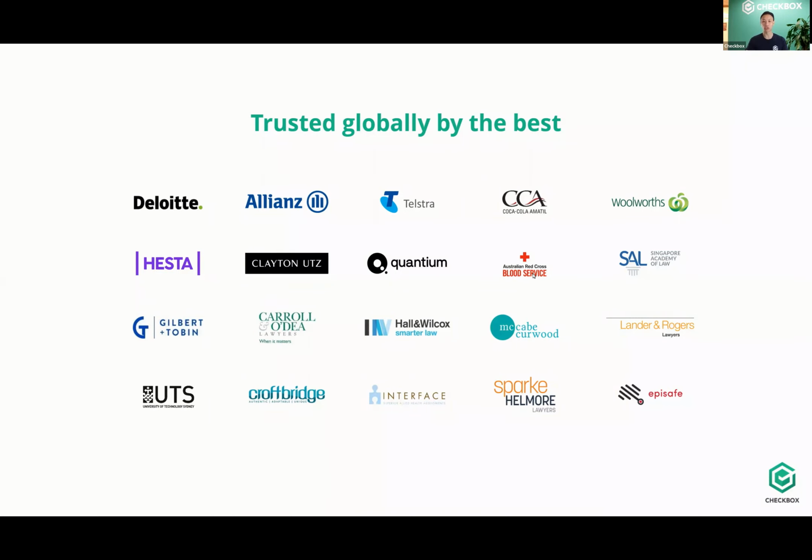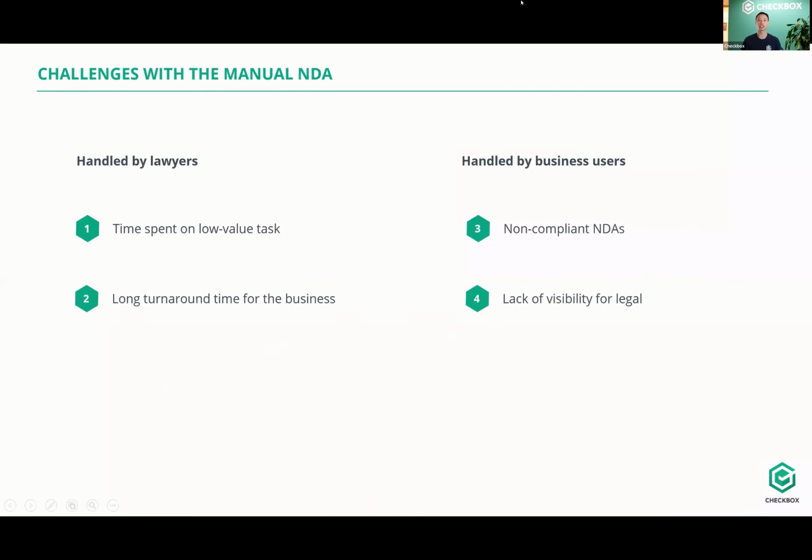Let's move on. So I want to now jump into really understanding why we would even start to think about automation. Why even bother, right? I want to have a look at the challenges with the manual NDA process really quickly. A non-disclosure agreement, of course, is a document you countersign with a party to share confidential or sensitive information.